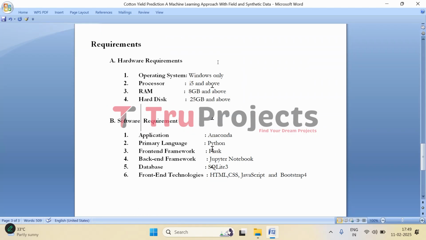And to implement this project, we need hardware and software requirements. So coming to hardware, we need operating system of Windows, processor of i5 and above, RAM of 8 GB and above, and hard disk of 25 GB and above. And software are application of Anaconda, primary language of Python, front-end framework of Flask, back-end framework of Jupyter Notebook, database of SQLite 3, and front-end technologies are HTML, CSS, JavaScript, and Bootstrap 4.